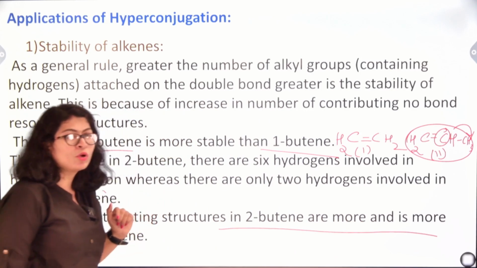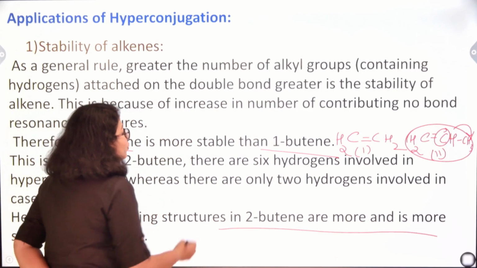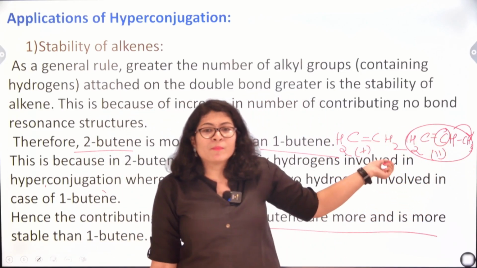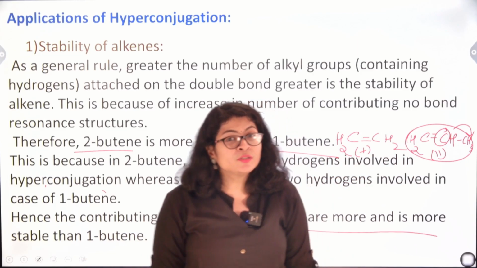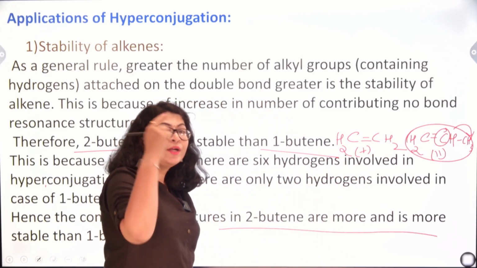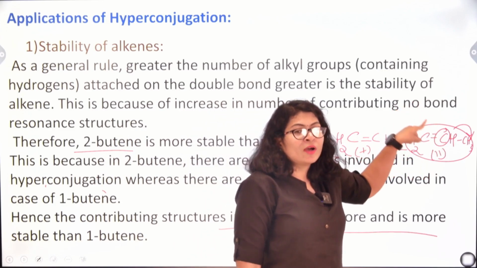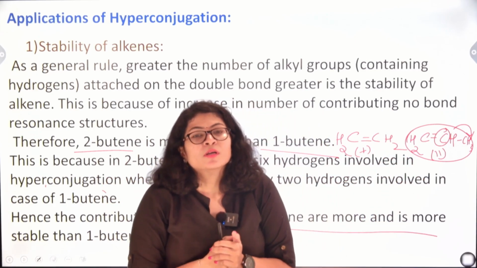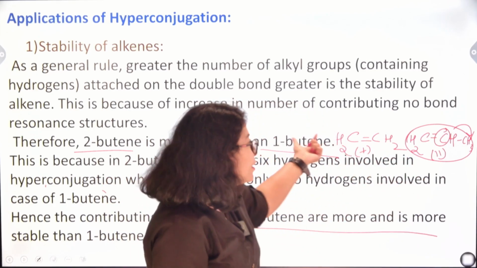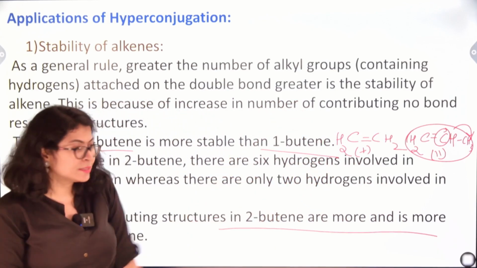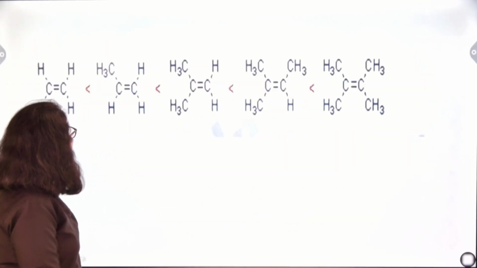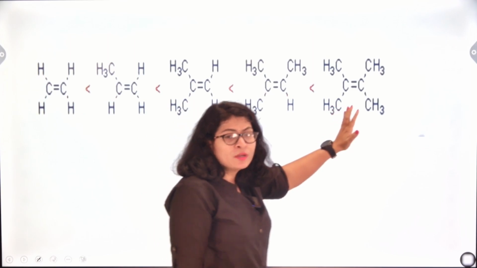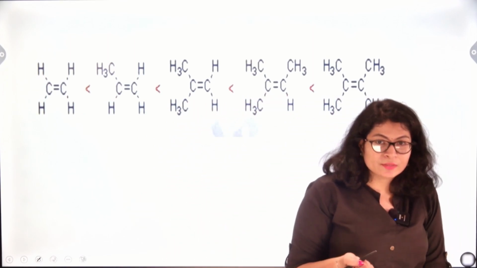Now if we try to draw the structure of 1-butene and 2-butene, I have drawn it here. This is 1-butene and this one is 2-butene. If I compare this, then the number of contributing structures, that means the number of alpha hydrogens, are more in the second case, while there are no alpha carbons here in the first case. Therefore the stability of one is lesser than that of the second case. Now if I see this, as I increase the number of alkyl groups, the stability gradually increases.